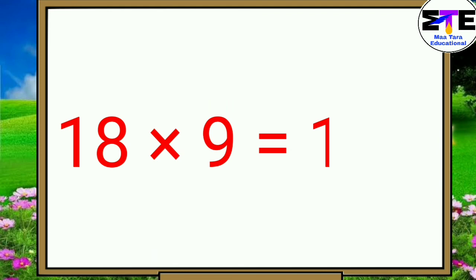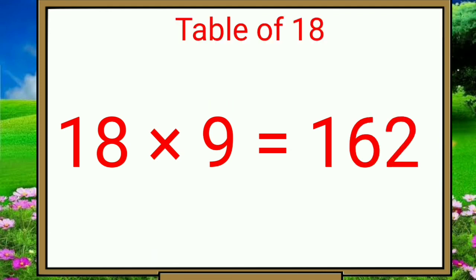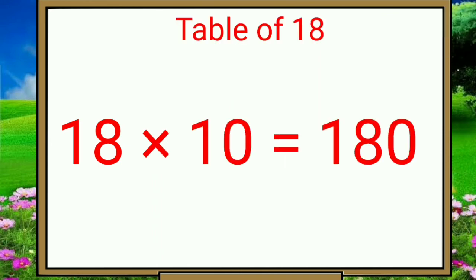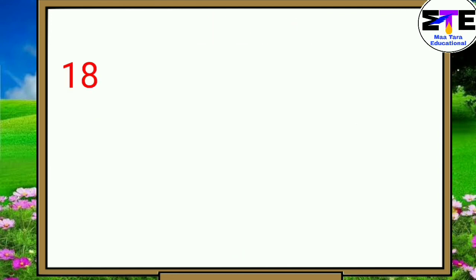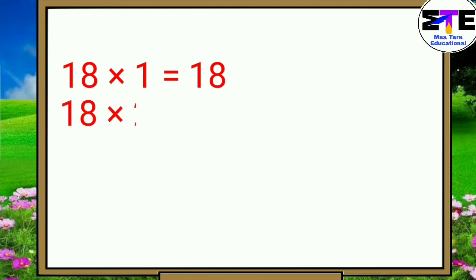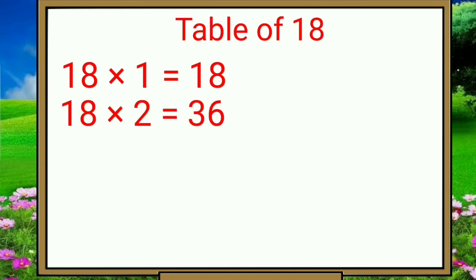18 nines are 162. 18 tens are 180. Again: 18 ones are 18. 18 twos are 36.